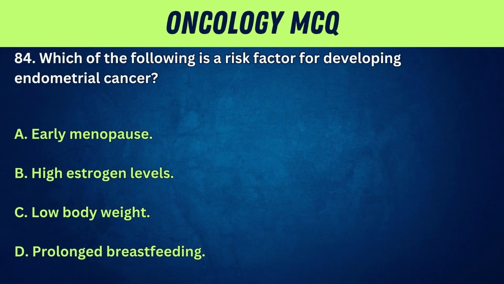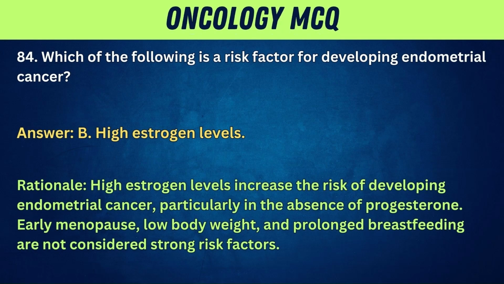84. Which of the following is a risk factor for developing endometrial cancer? A. Early menopause. B. High estrogen levels. C. Low body weight. D. Prolonged breastfeeding. Answer: B. High estrogen levels. Rationale: high estrogen levels increase the risk of developing endometrial cancer, particularly in the absence of progesterone. Early menopause, low body weight, and prolonged breastfeeding are not considered strong risk factors.